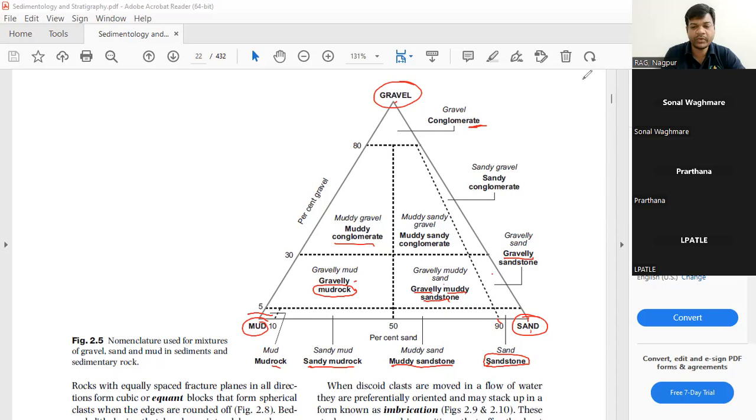Got this? This triangle, or this triangular diagram.